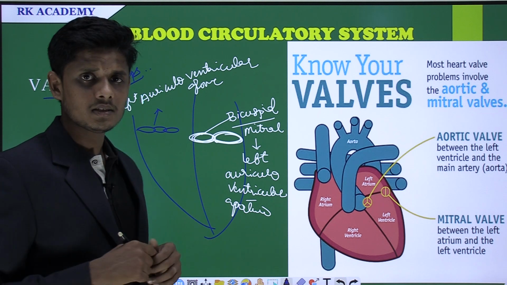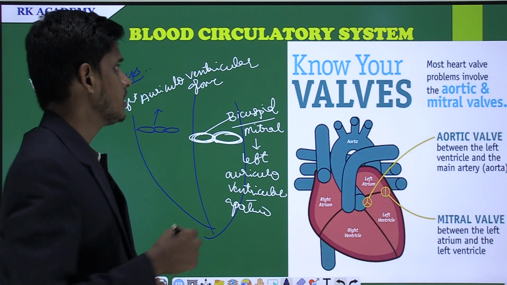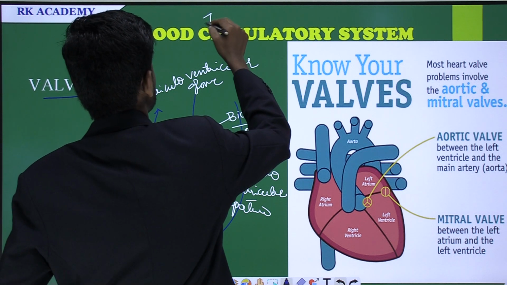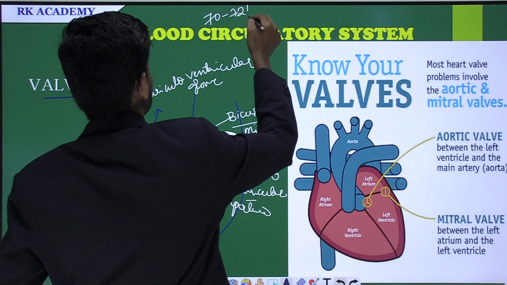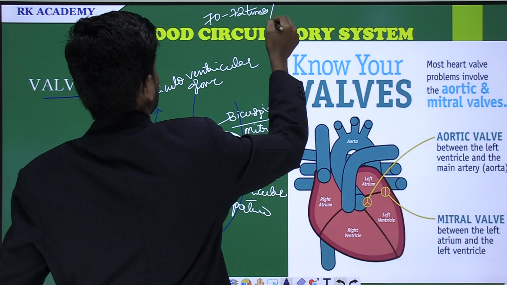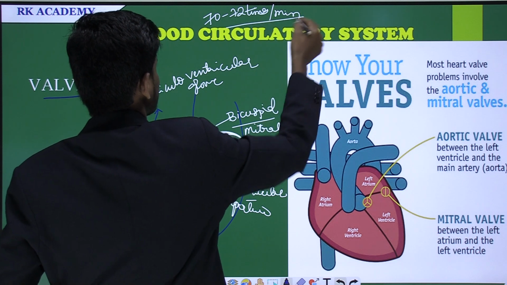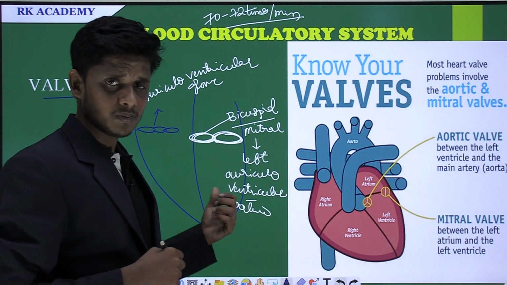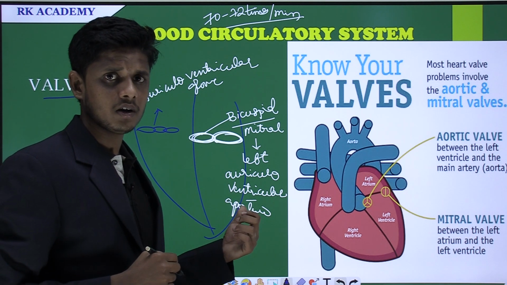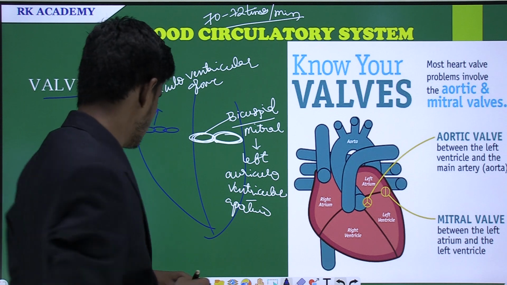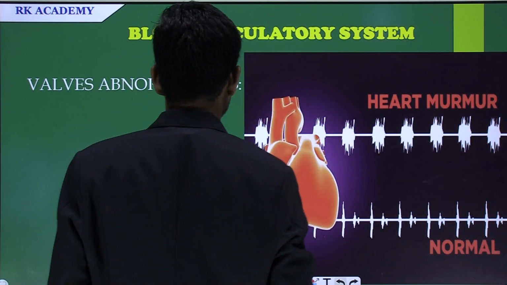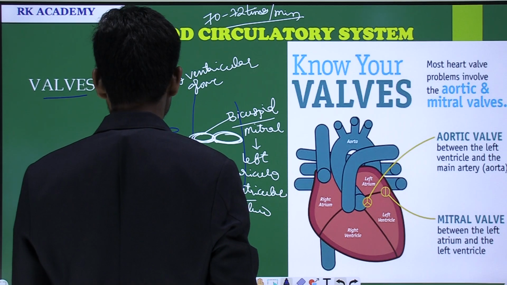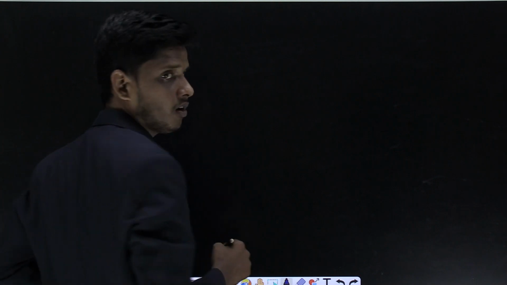And you know what? The heartbeat. What about the heartbeat in human beings? The heartbeat of human beings is about 72 times per minute. And based on heart rates, there is a tabular form, and I will explain that tabular form. It is very important. You may be asked it in the examination also. So come to the next one, and here you see the heart rates. What is that? Heart rates.